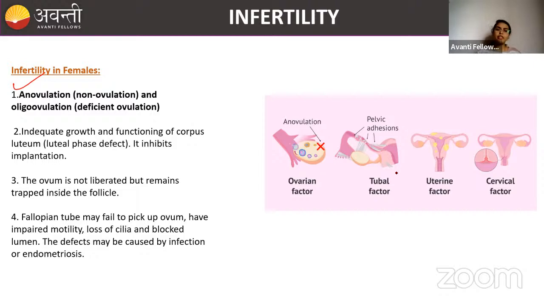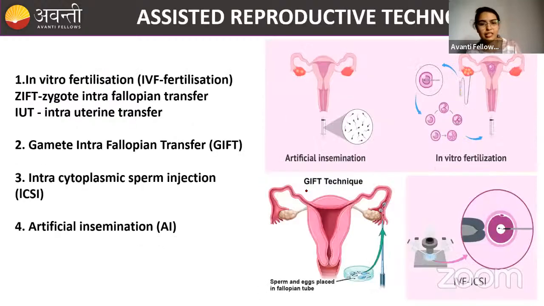Okay, and another might be that proper functioning of the corpus luteum is not happening. The ovum is trapped, not released outside the ovary. This is also possible. The fallopian tube might fail to pick up. Okay, so the fimbriae will pick up the ovum, right? That is not possible. There might be anything, literally. There might be some problem in the uterus. There might be a problem with the cervical or the cervix. Okay, there might be a problem in the fallopian tube or anything in the ovary, like hormonal changes. So there are many reasons.